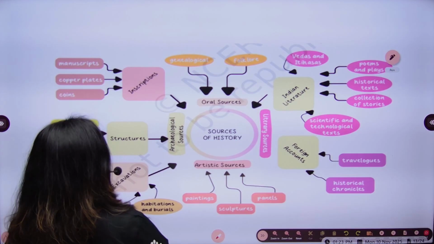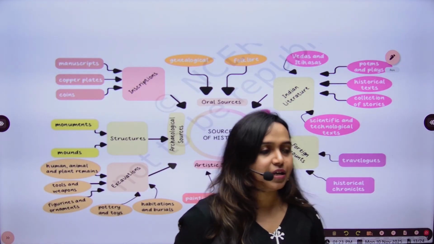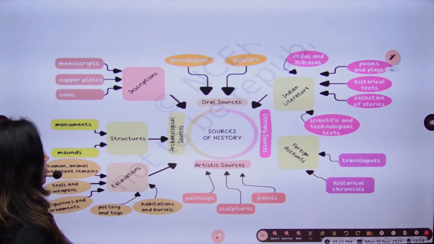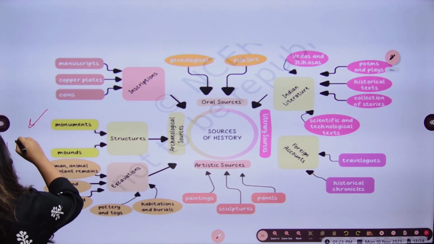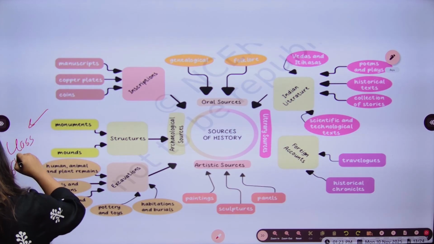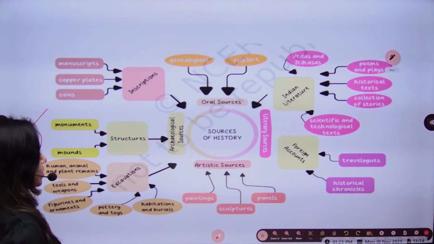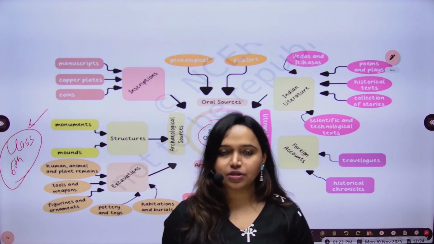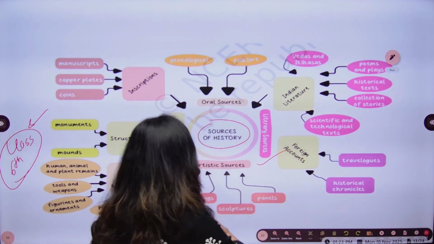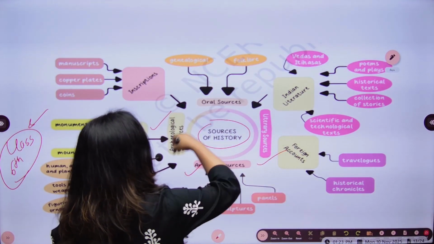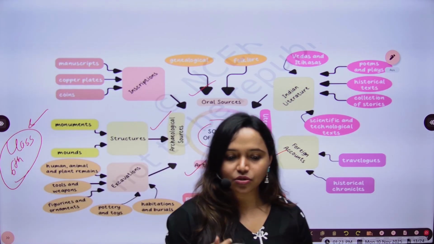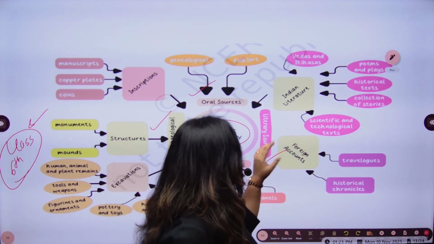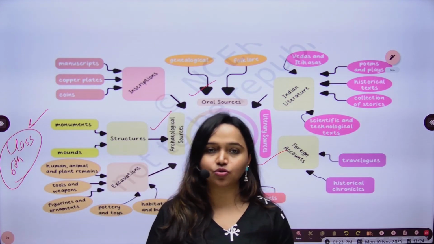And when it comes to the sources of history as a subject, these are the sources, and this is a very beautiful diagram which is given again in the class 6th NCERT, which tells about the sources of history. So there are different sources of history, such as literary source, artistic source, archaeological source, and oral sources. These sources of history have certain types, because there are certain literary sources. Now, what are the literary sources?